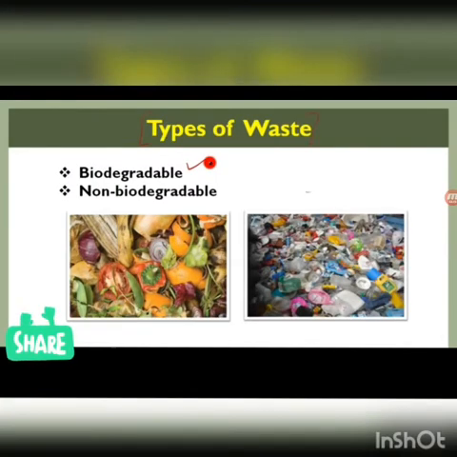Now types of waste. There are mainly two types of waste. One is biodegradable. That means it can be decomposed by useful bacteria present in the soil. And the second is non-biodegradable. That means it cannot be decomposed into smaller components. Examples for biodegradable waste are kitchen waste. An example for non-biodegradable waste are waste such as plastics.